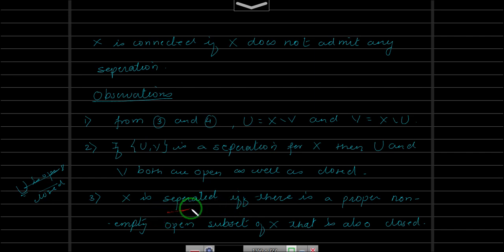Okay, so this is the statement which is if and only if. So you assume first X is separated and get this, and secondly you assume this and show that X is separated.